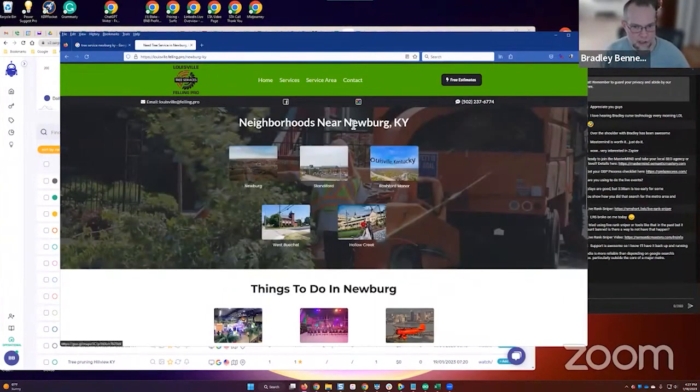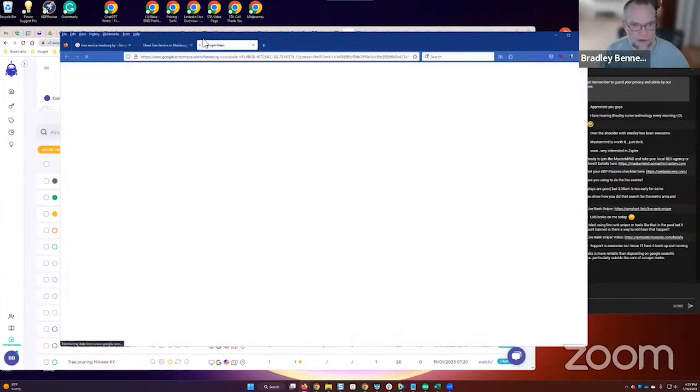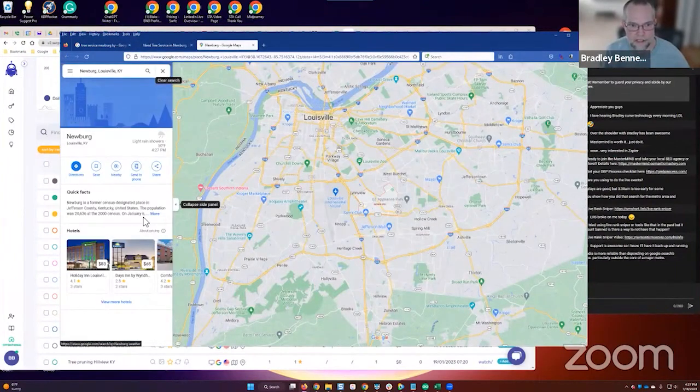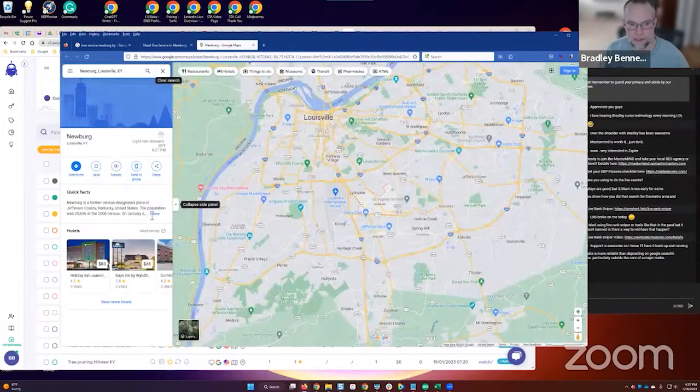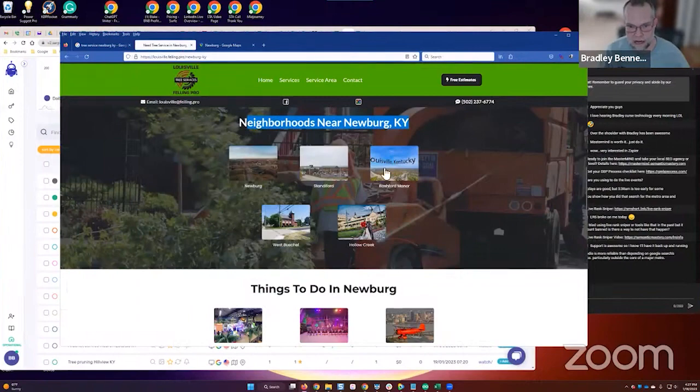So these are neighborhoods near Newburgh, Kentucky, right? If I click on that and open that up, you see that's just a Google Maps URL. It's a Google Maps share URL, so it's a nofollow link. And that is a Google hosted image for Newburgh. Okay, I'll explain this in a minute.